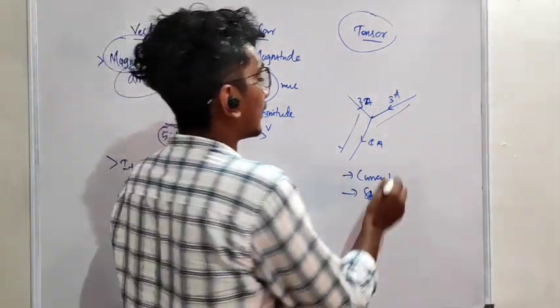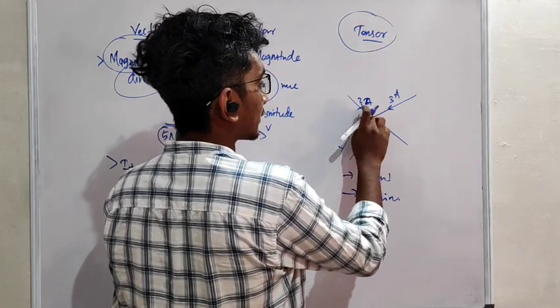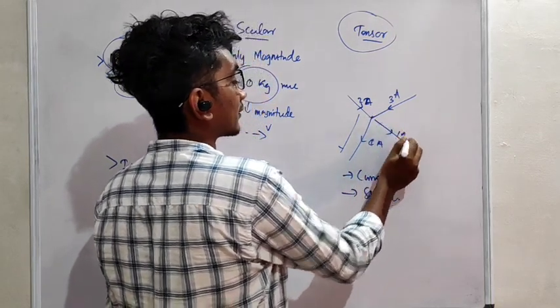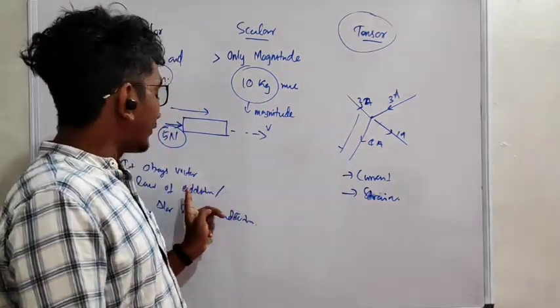Yeah, that's KVL. You will study that in class 12. So this is 2 plus 3, so it will be like 1 ampere. Okay, let it be like that. Anyway, for a tensor you don't have to apply any vector law of addition.